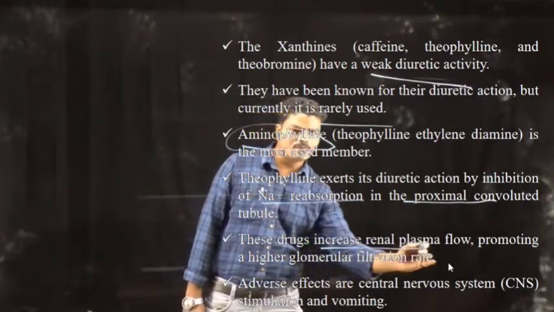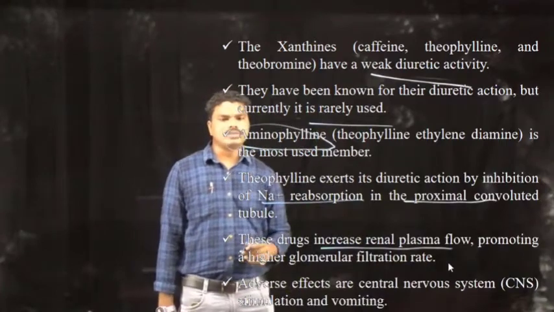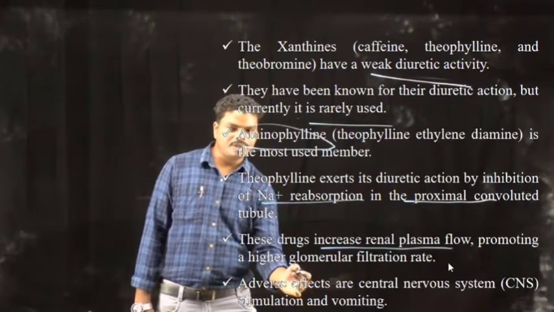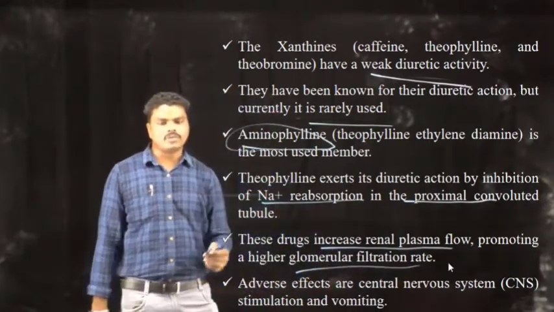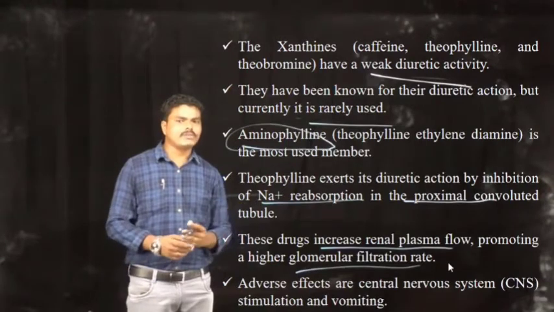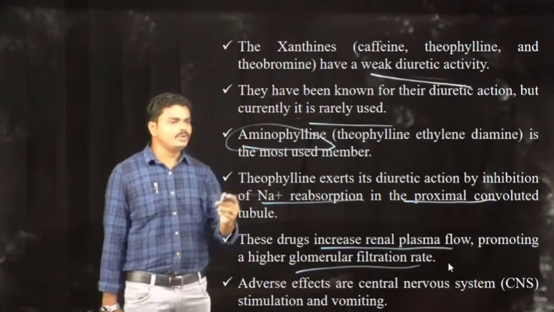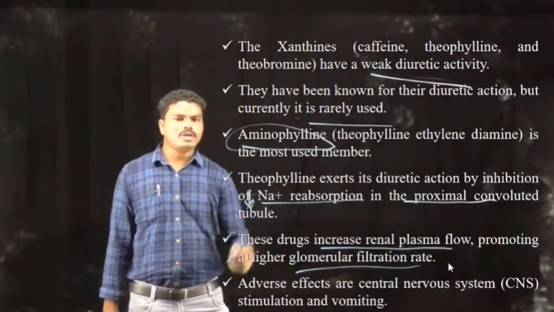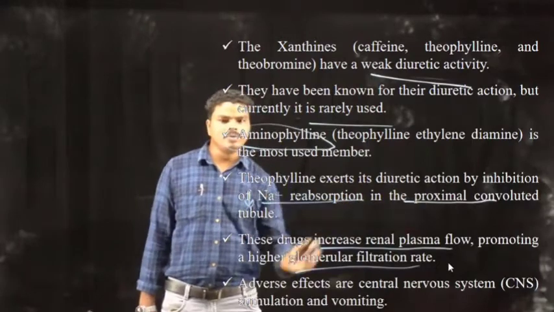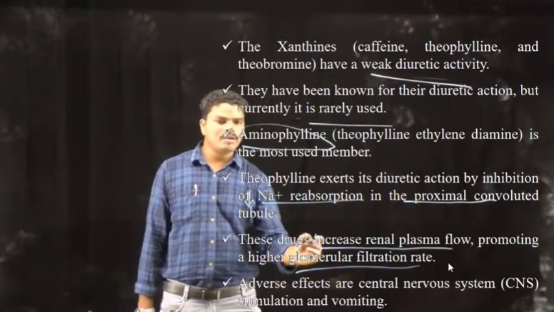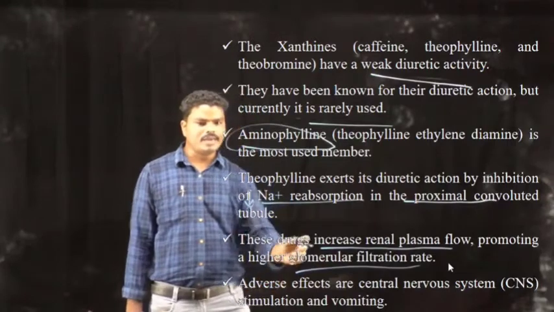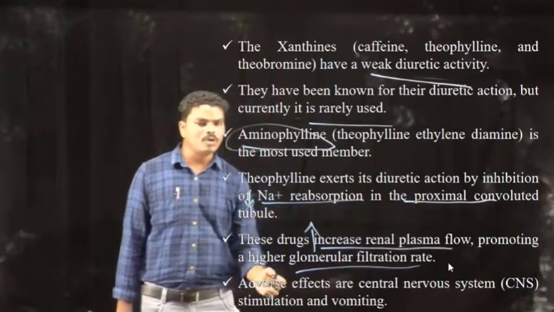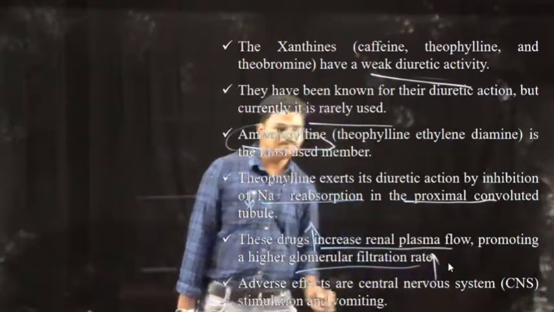Thereby they can promote a high glomerular filtration rate. So this is the mechanism of action. I repeat the mechanism of action of purine and xanthine derivatives: they decrease the sodium reabsorption at the proximal convoluted tubule, and also they can increase the plasma flow to the glomerulus, thereby the glomerular filtration rate is increased.